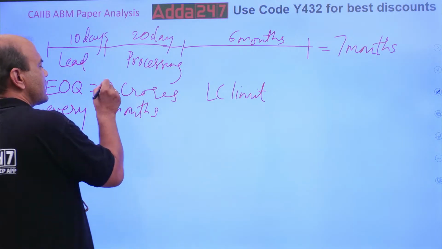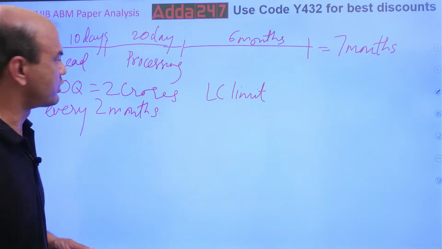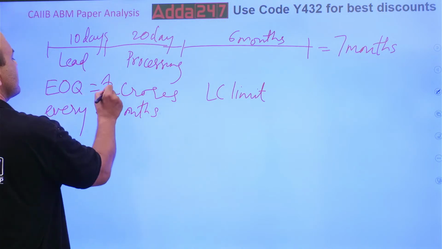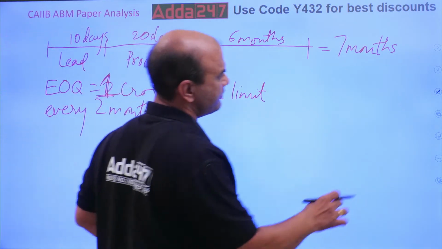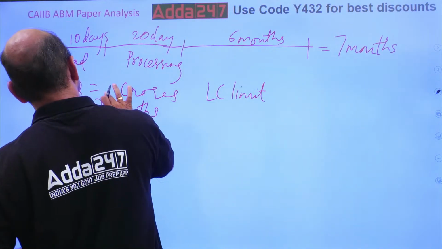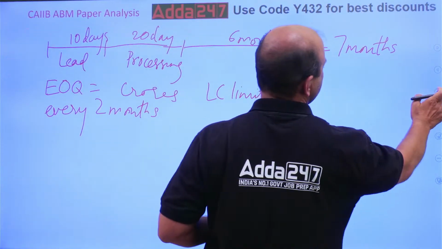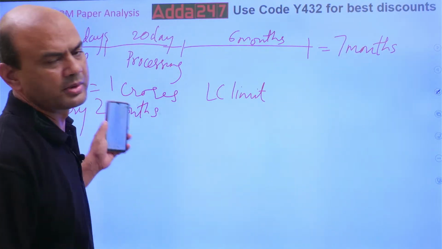EOQ is 1 crore, not 2 crores. It will be given as 1 crore, definitely. So every 2 months, this person purchases 1 crore of material.